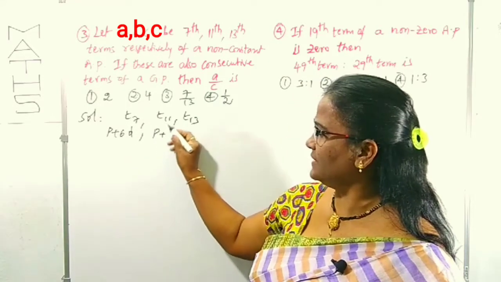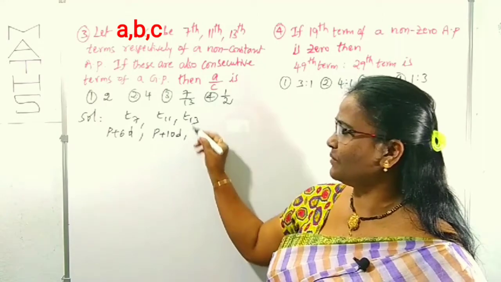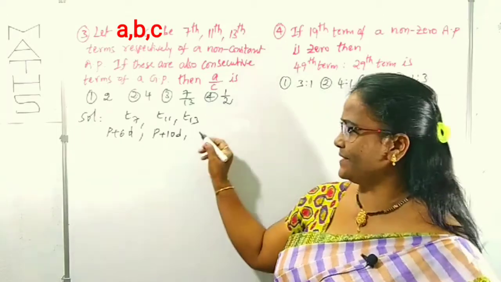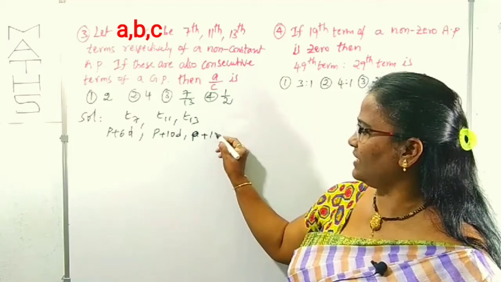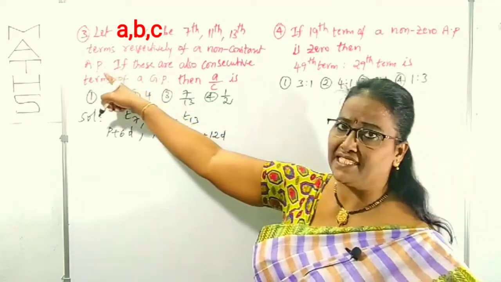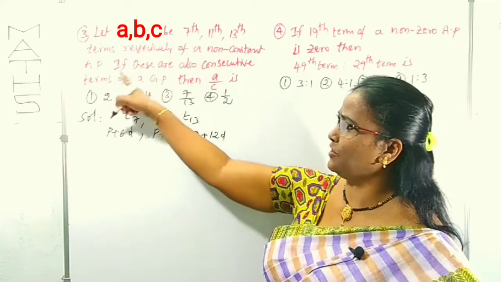P plus here, can you guess? 11D becomes now 10D, the 11th term. What is the 13th term? Yes, exactly. P plus 12D. That is the first sentence: A, B, C are the 7th, 11th, 13th terms respectively in AP.